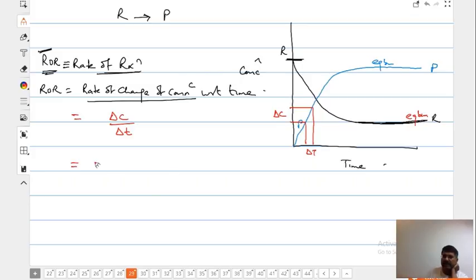Or in a better way, can't I write it? It is delta R by delta T, ROR. What is ROR? Rate of reaction. Delta R by delta T, and it can also be taken as delta P by delta T. What is rate of reaction? It is rate of change of concentration with respect to time. The concentration change divided by time taken is nothing but rate of reaction. If this time period is less, then the rate of reaction will be fast. If the time period is more, it will be slow.